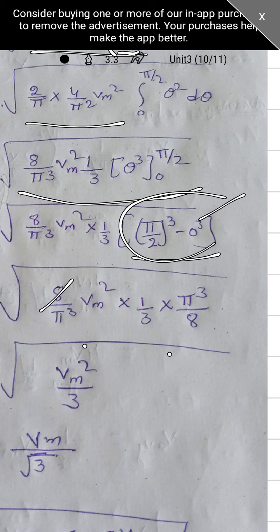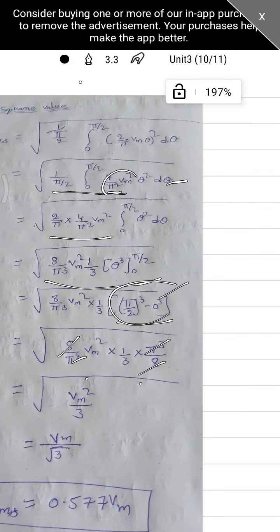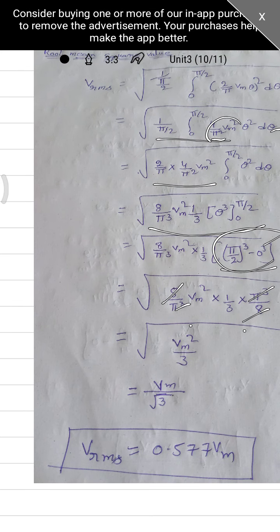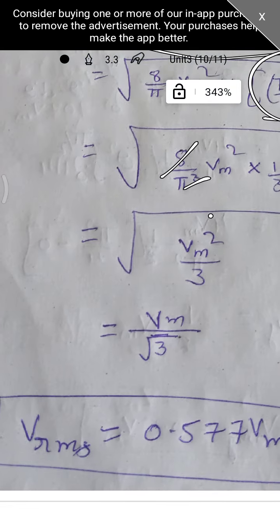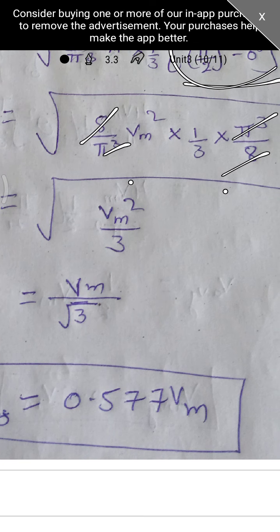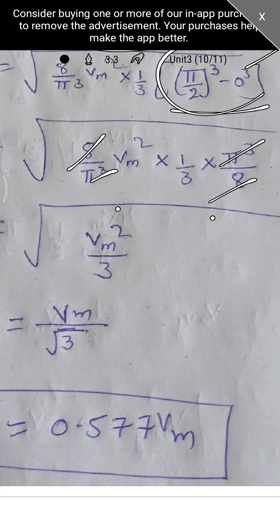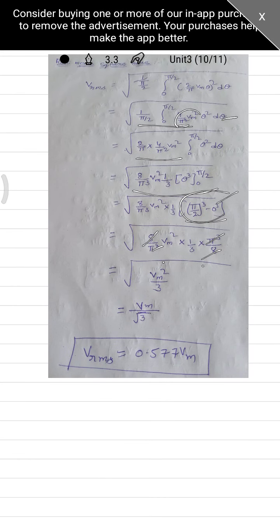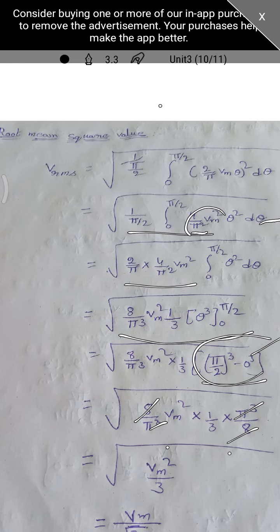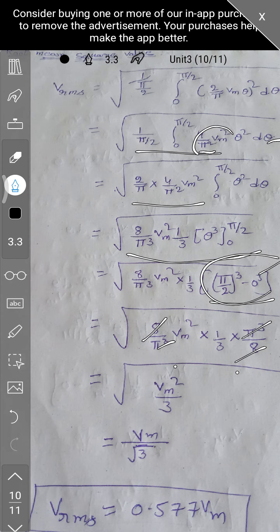Here this 8 gets cancelled, and this pi cube and pi cube get cancelled. Finally we are having only Vm square by 3. This Vm square comes outside the root as Vm, and this 3 becomes root 3. If you solve 1 by root 3, we are getting 0.577 into Vm. So this is the overall root mean square value.